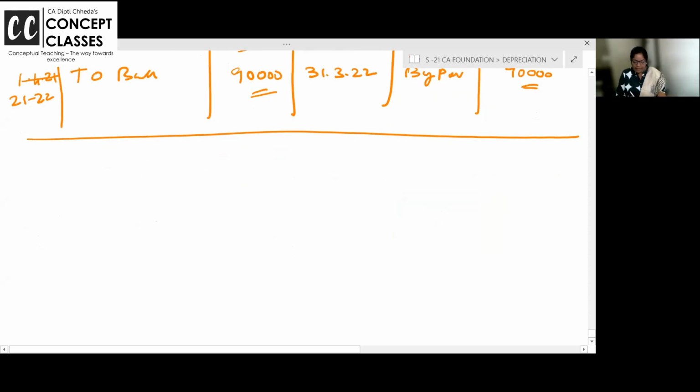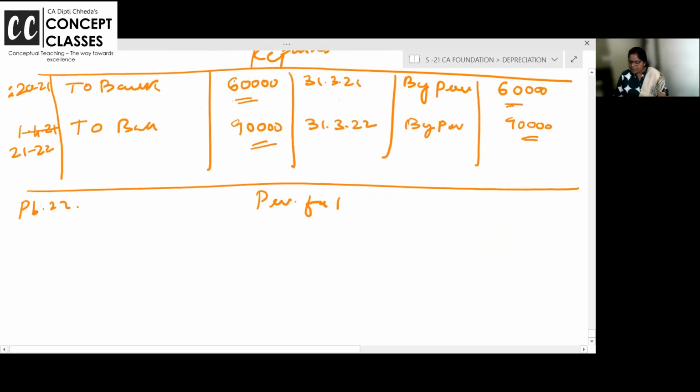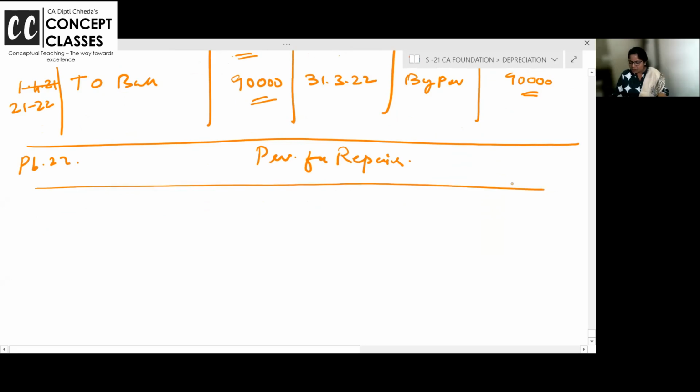Yes. Let us take up problem number 22 now. Provision for repairs. Repairs account I made and I showed you. I hope it is clear now. Provision for repairs account only I am making. Actual repairs account is anyways clear to all of you.